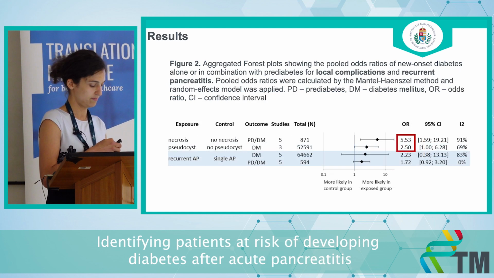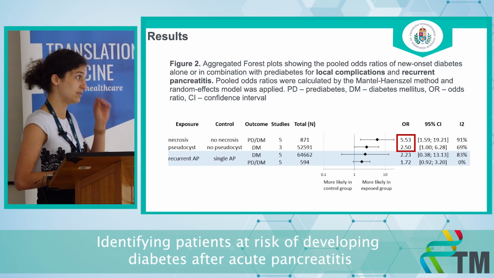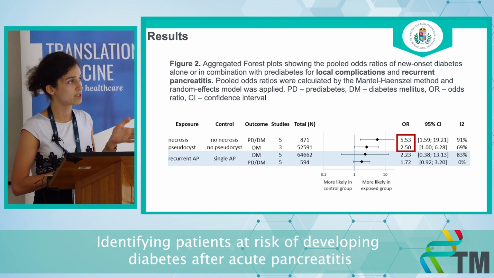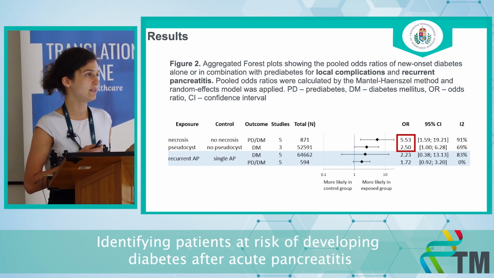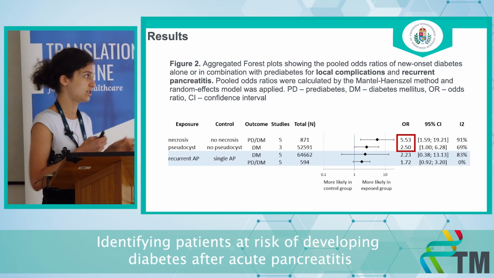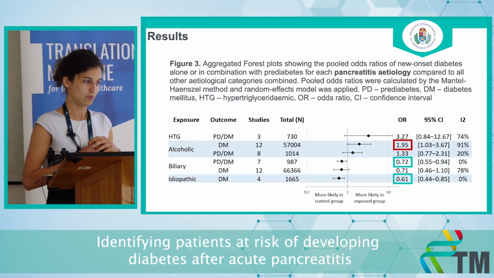Figure 2 shows the association between etiology, the local complications, necrosis, and cirrhosis formation are associated with an increased odds. And there was a tendency for recurrent pancreatitis increasing the dysglycemia. However, it did not reach statistical significance, which we explore in the discussion part.